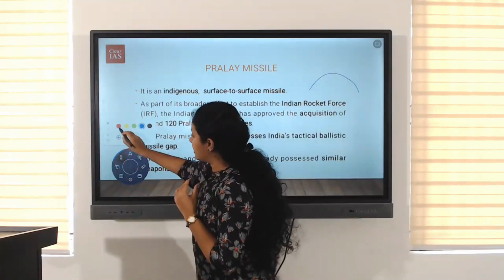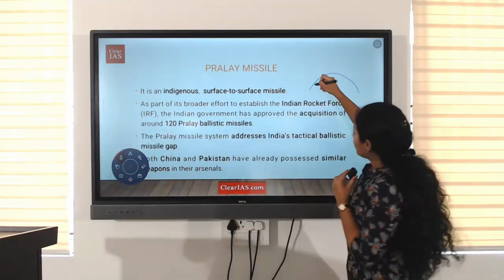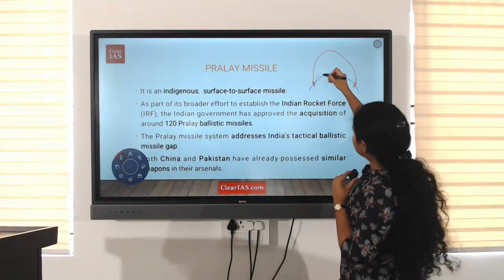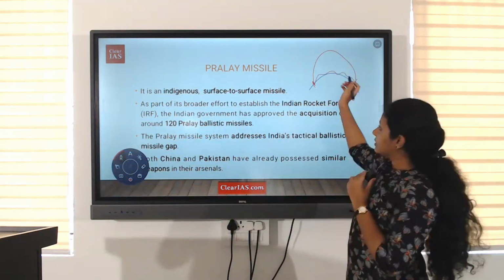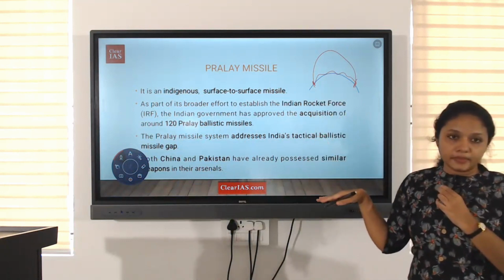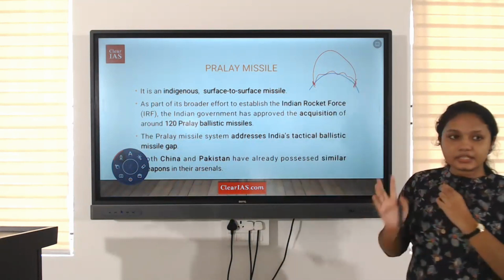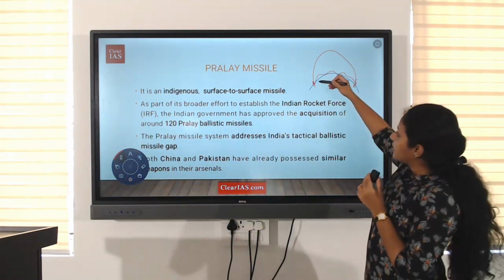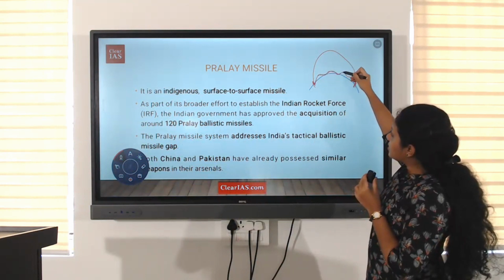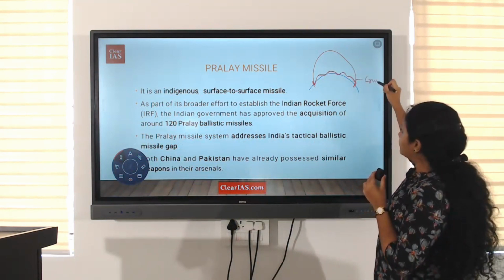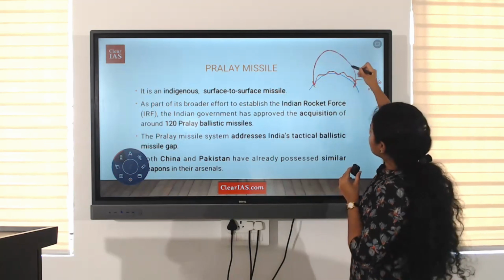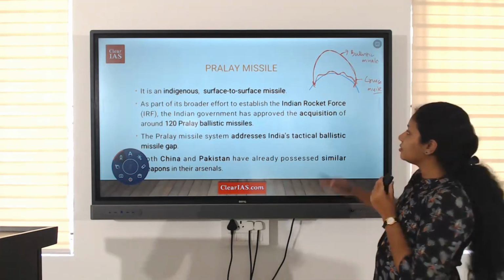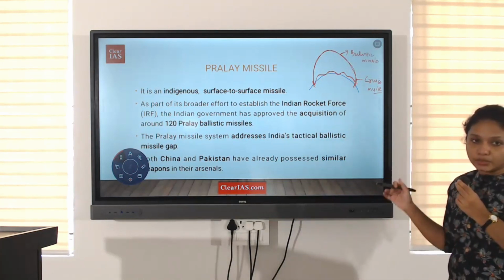So ballistic missile means, as I drew in the earlier picture, we said that Pralay missile is a surface to surface missile, right? So either it can go this way or it can go according to the curvature. Our earth is not flat, right? We have mountains, etc. So according to the curvature of the earth, these are the two ways through which the missile can go. When a missile goes according to the curvature of the earth, it is a cruise missile. When a missile goes in the projectile motion, it is a ballistic missile. So we have two kinds of missiles, ballistic and cruise missiles.